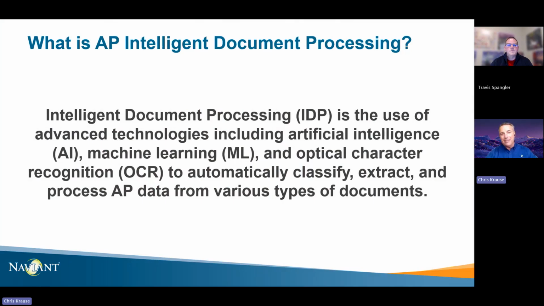So what is AP Intelligent Document Processing? Well, Intelligent Document Processing, or IDP, we like our acronyms, you know that, is the use of advanced technologies like artificial intelligence, machine learning, and optical character recognition to automatically classify, extract, and process data from any kind of data type. So all the documents coming in through your AP process, like packing slips and invoices, will be able to come in, be classified, have the information extracted very accurately, and then be passed to the downstream process.